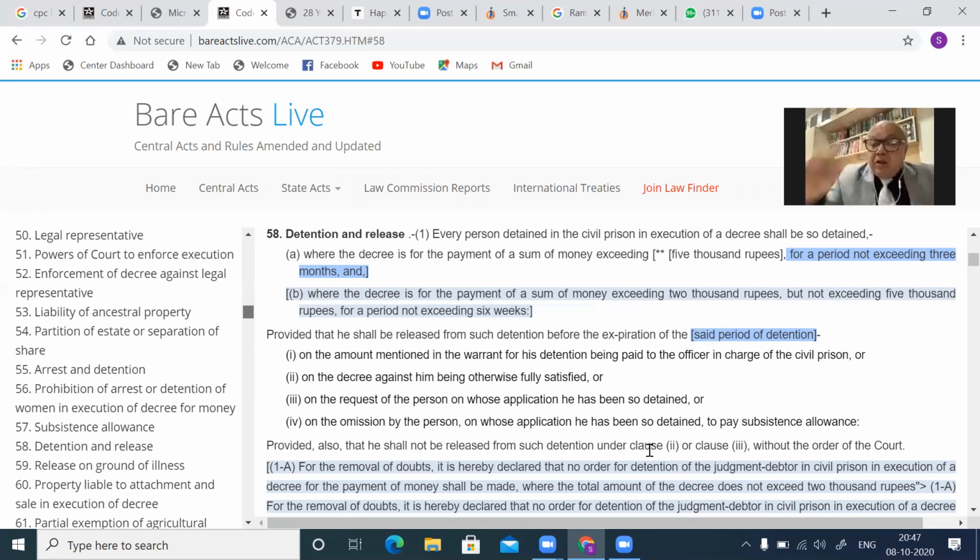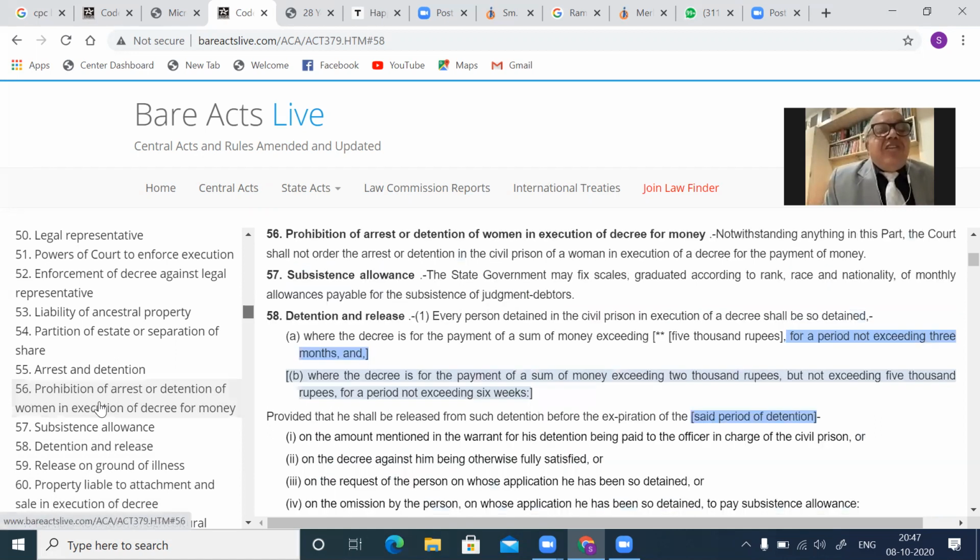Okay? Now, come to who cannot be arrested. Now we mentioned who are the persons arrested, but you should know under the law who cannot be arrested. Number one, women cannot be arrested. A decree which has been passed against a lady, a woman, check Section 56. Section 56 says prohibition against arrest of women. When a decree is passed for money, a woman can't be arrested. Please note that under 56.